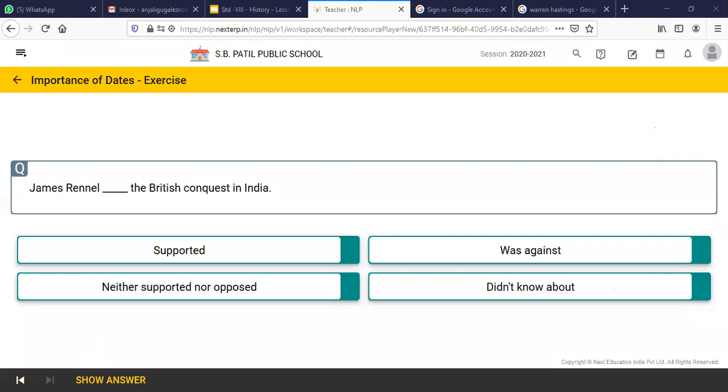I didn't know the answer. Okay, then I'm supported. Supported. Who answered this question? I'm Omkar. Yes, Omkar. The correct answer is James Rennell supported the British conquest in India.